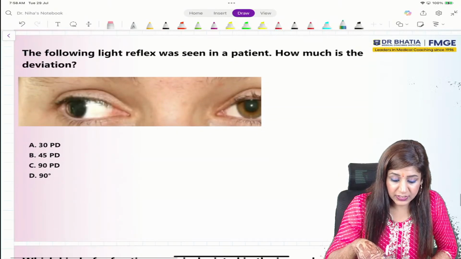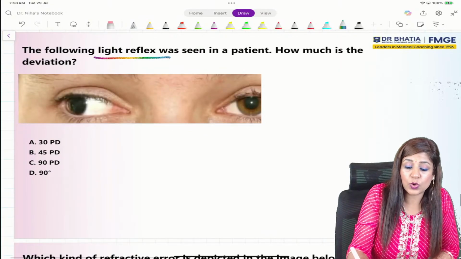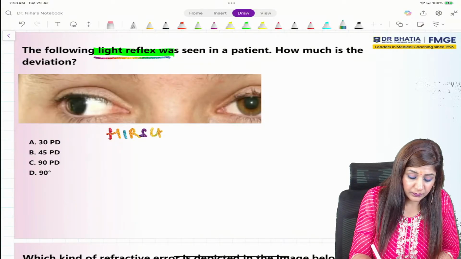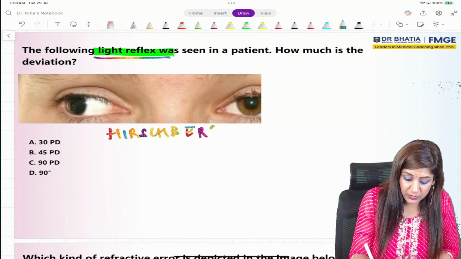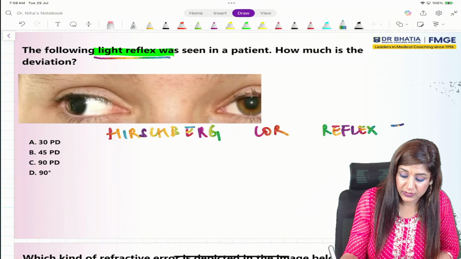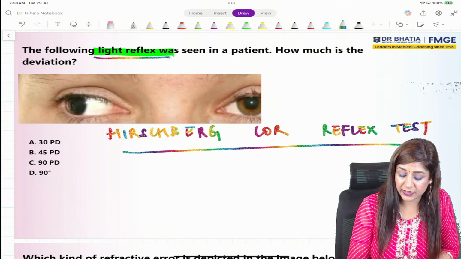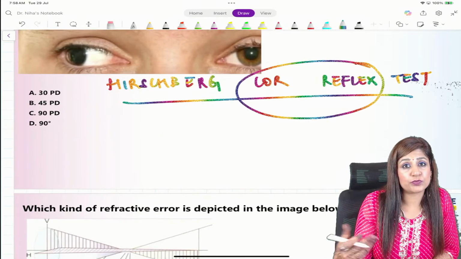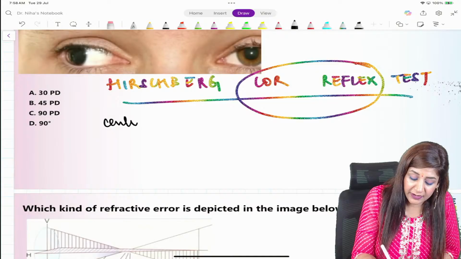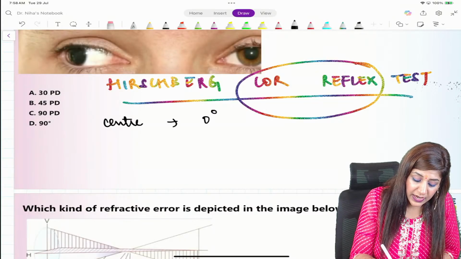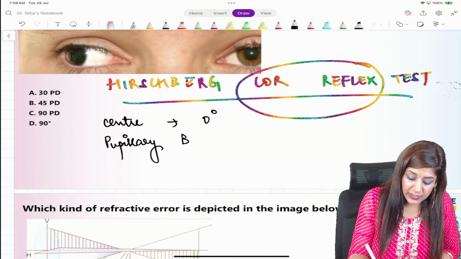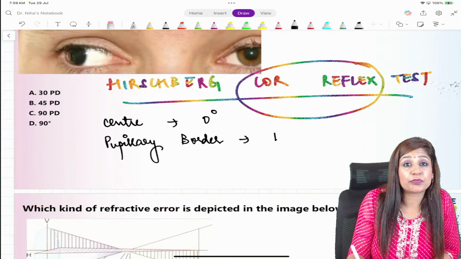Then next question here, the light reflex they are showing. So basically this is a case of the Hirschberg corneal reflex test, and here we are checking the corneal reflex to find out the amount of squint. Like if it is in the center, then I would say it is 0 degree. If it is at the pupillary border, then I would say it's 15 degree.